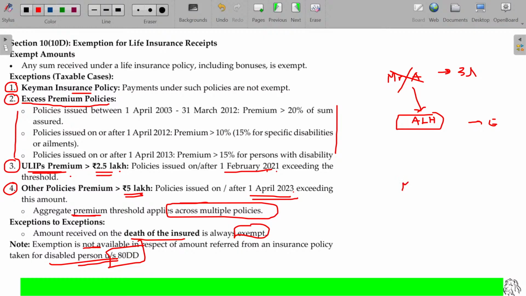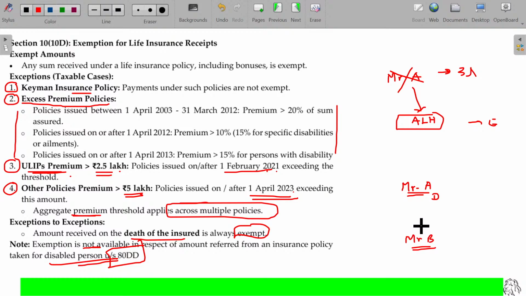Now, Mr. A is disabled, physically challenged, and for his health, Mr. B can invest or insure. Insurance premium payable can be claimed as a deduction under section 80DD in the old tax regime.